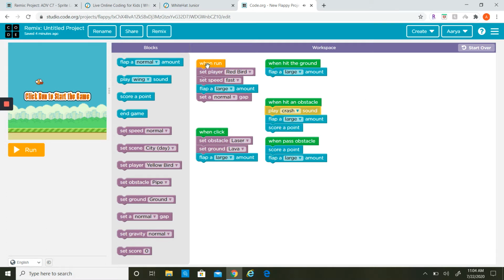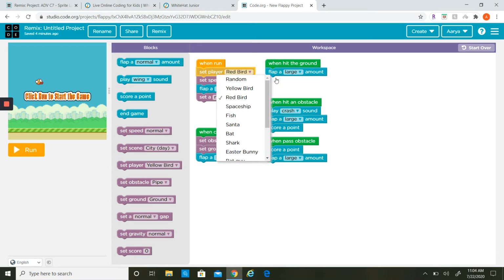So first, after when run, I set player to a red bird. You can choose a lot. You can choose a Flappy Man, Turkey, Bat Guy, Easter Bunny, Shark, Santa, Spaceship. You can even do random, but I decided to do the red bird.